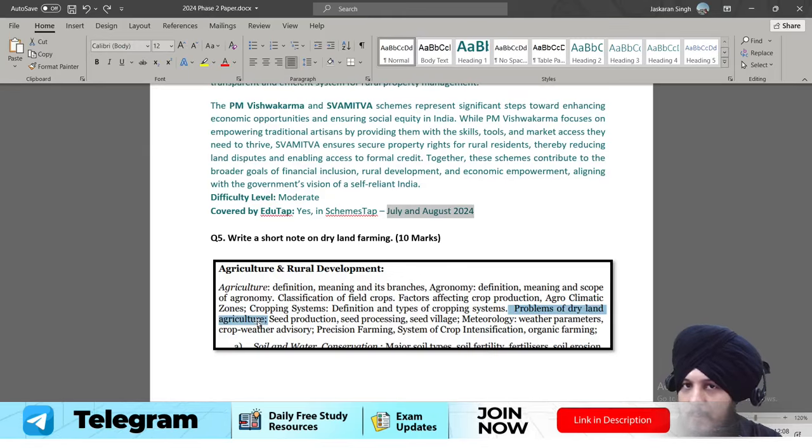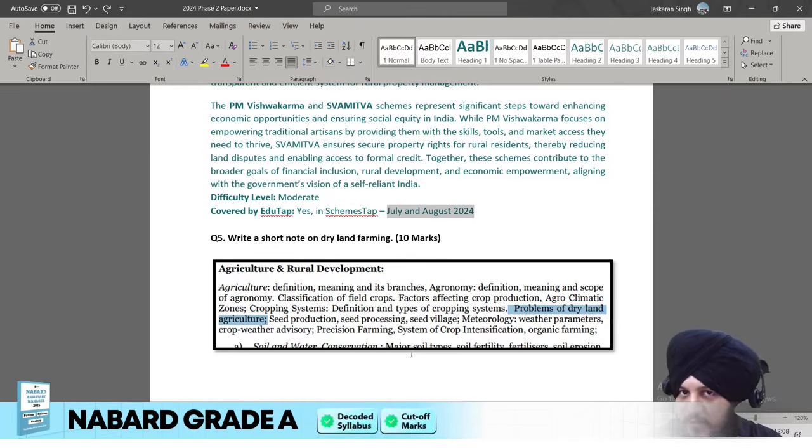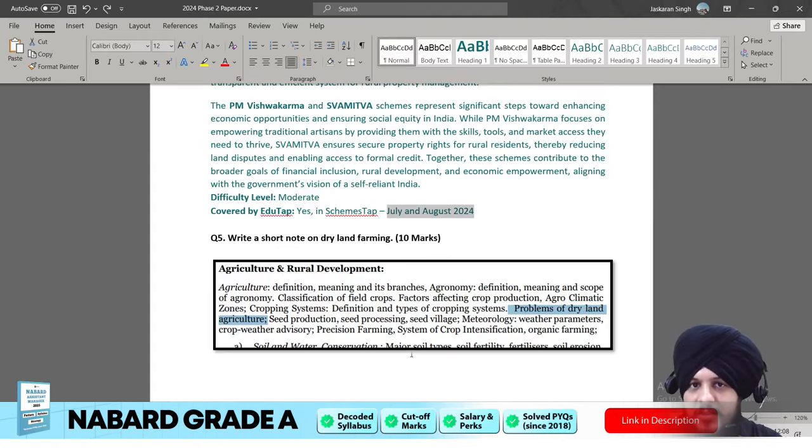Okay. And in the scheme question I told you the importance of the syllabus, and this question also, you can see, is very much linked to the syllabus. So I am repeating it again and again because I don't want you to ignore the syllabus. I don't want you to underestimate the importance of the syllabus. It is very important as far as the examination is concerned.